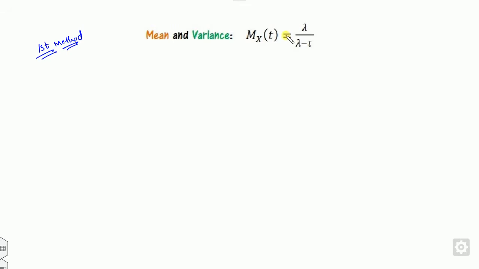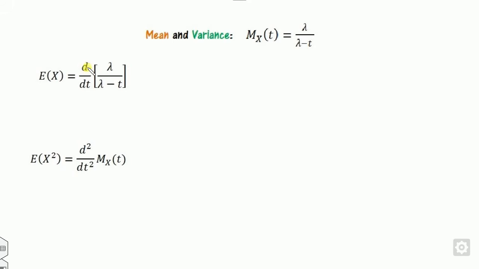So firstly, look at this. I will start with the first method, that is the derivative. You can calculate the first derivative and you can calculate the second derivative. The first one is E[X]. Look at that, the power of x is 1, so that's why this is the first derivative. This has power 2, that's why this is the second derivative. So what is the first derivative of the MGF? You can easily differentiate that, and you get this here.